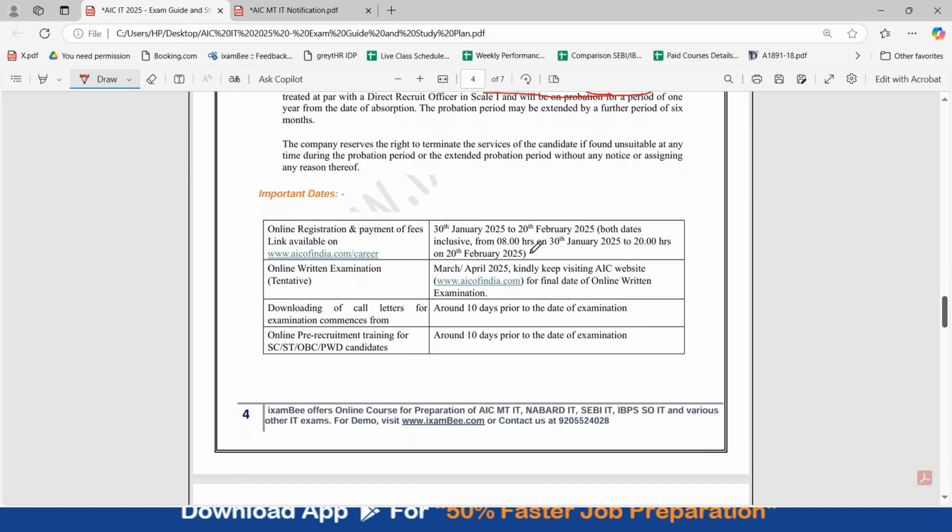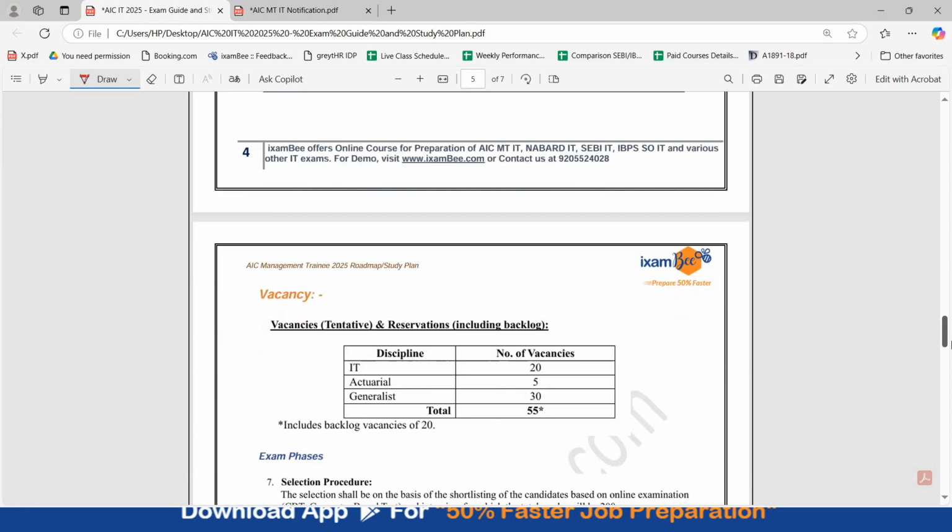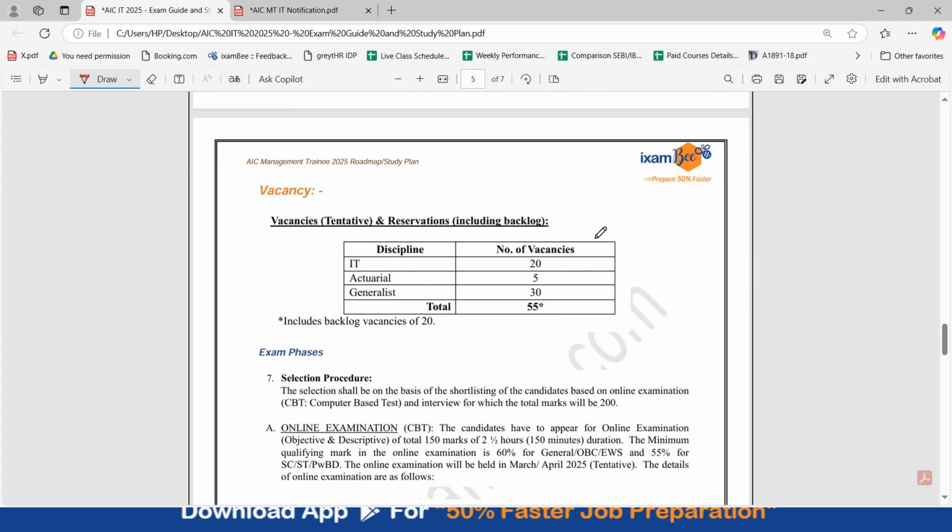You can fill this online application form from 30th of January to 20th of February. Your online exam can be tentatively in March or April 2025. This will be released on AIC's website. There are 20 vacancies for IT stream and have already discussed the eligibility with you.